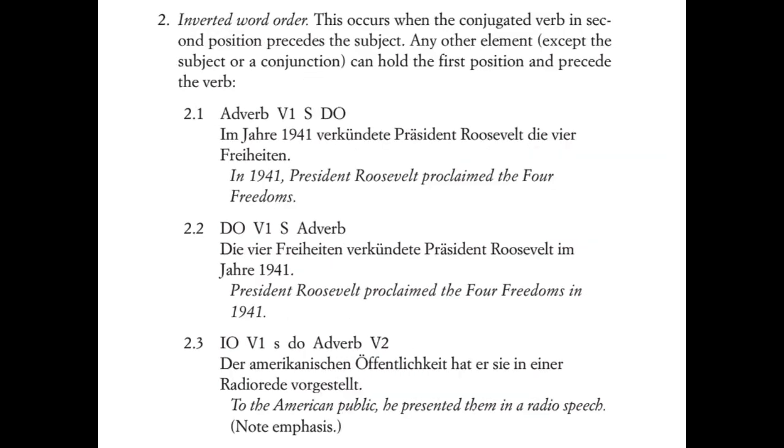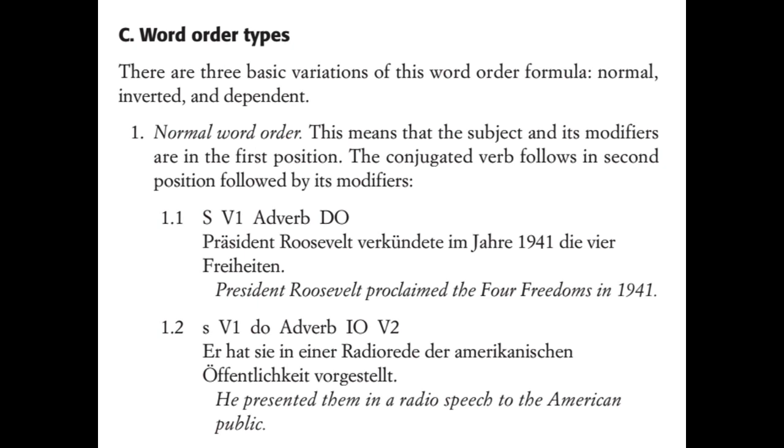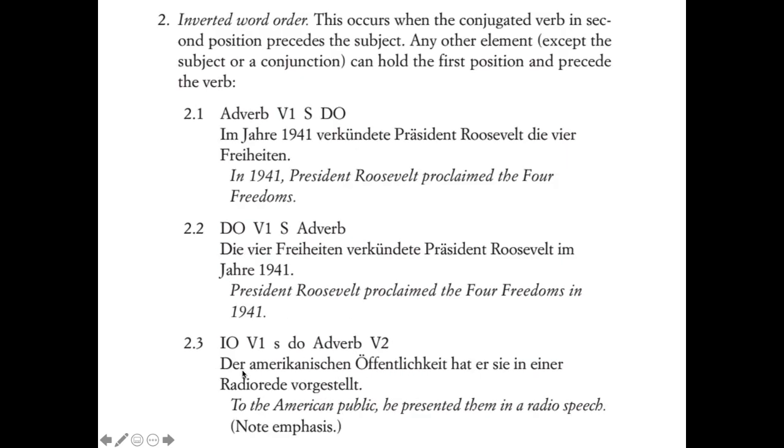So then we have inverted word order. This is when the conjugated verb in second position precedes the subject. So, for example, you could have the adverb and then the verb. With the first two we started with the subject of the sentence, right? But with this one you can start with the adverb. Im Jahre 1941 verkündete, in the year 1941, proclaimed Roosevelt the four freedoms.